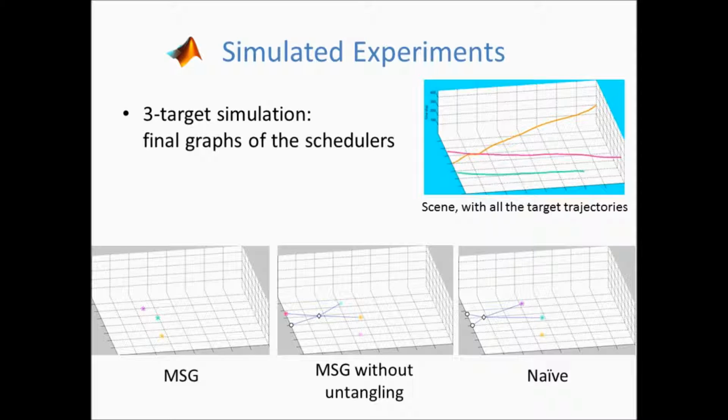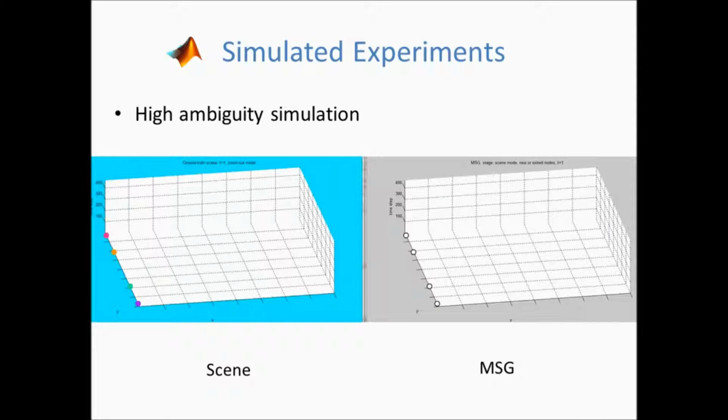The scene in the last time step of the simulation and the graphs that represent these three schedulers are presented for comparison. The second video shows the scene and the graph for a more complex simulation, with many targets and a lot of ambiguities. Here's the simulation where our proposed scheduler is used.